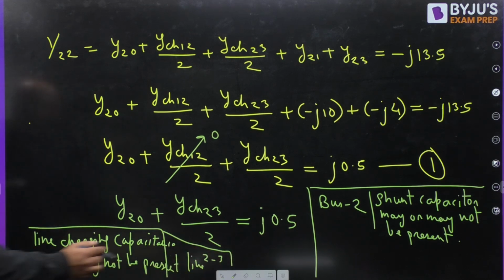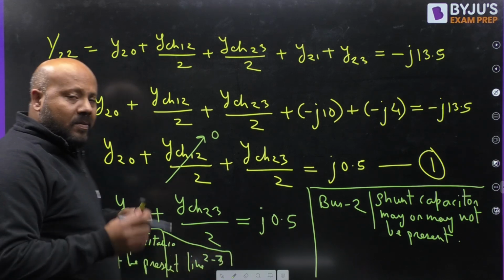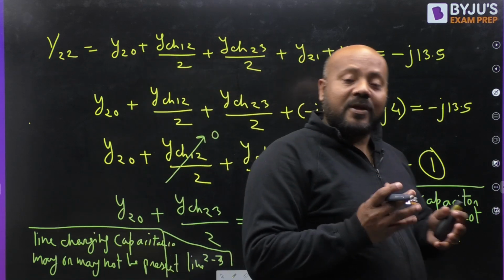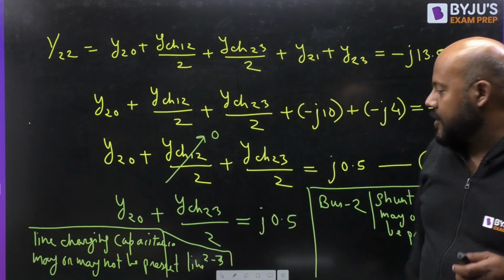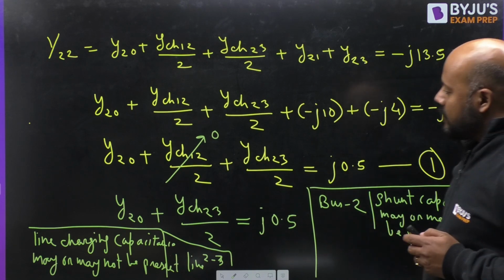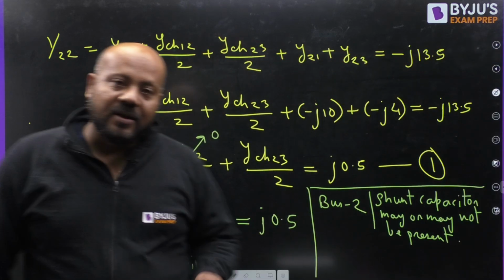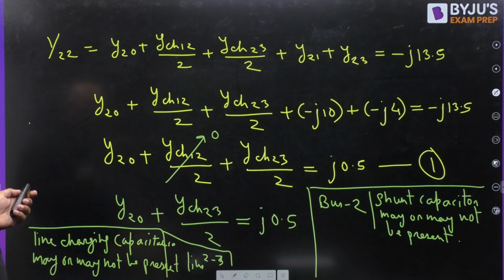Please understand this. Both the possibilities are there. This is the beauty of this question. So we have got two conclusions. Are you getting this?